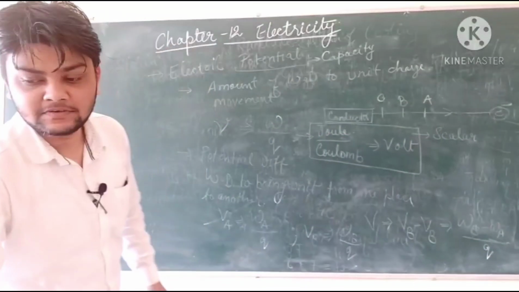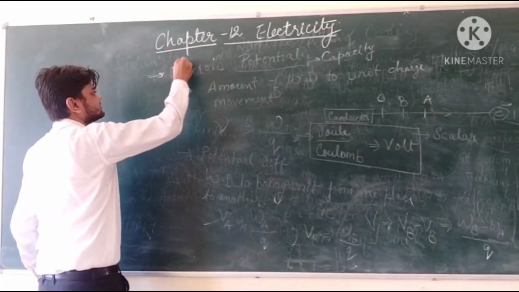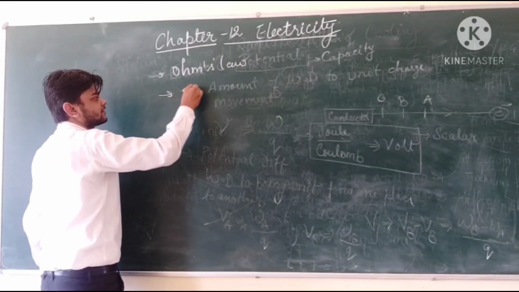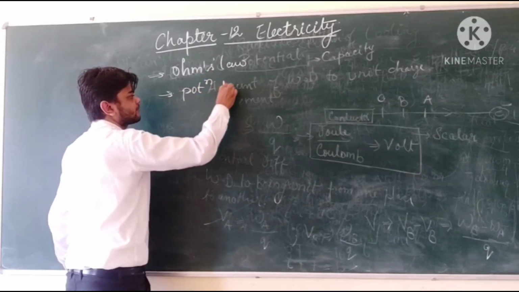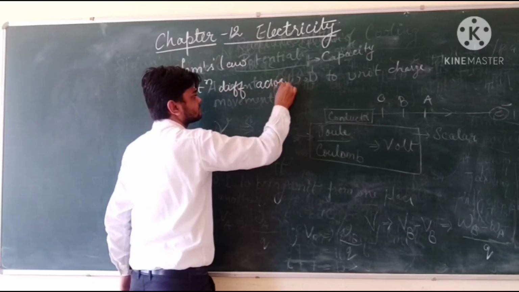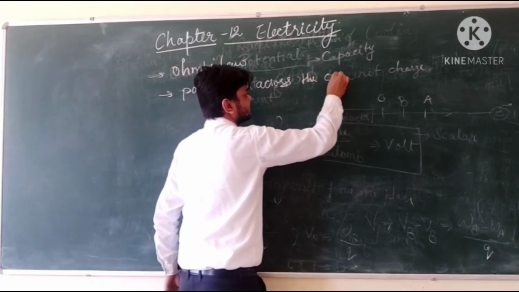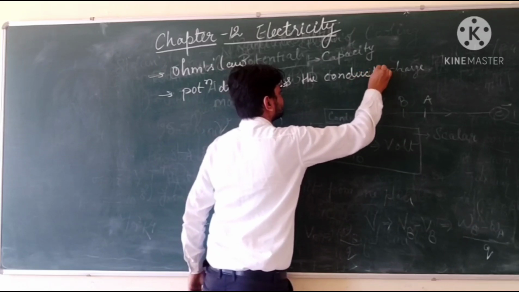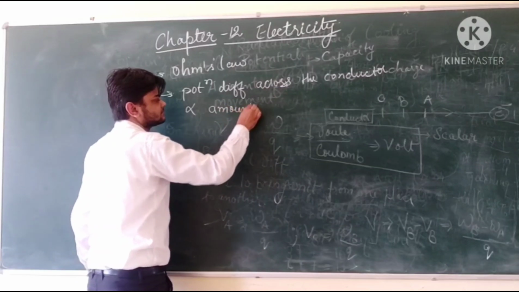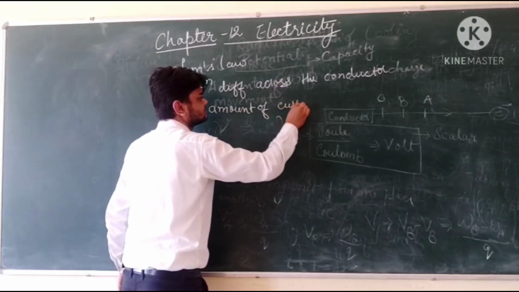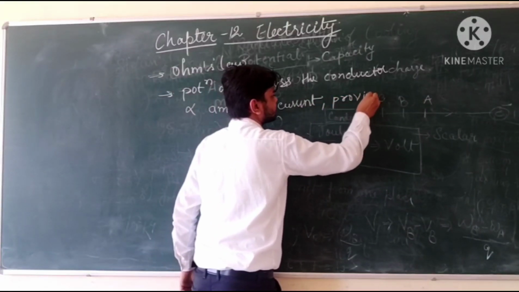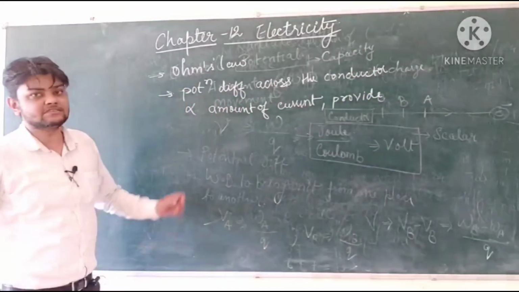Where this is expressed as the potential difference across the ends of a conductor is directly proportional to the amount of current provided